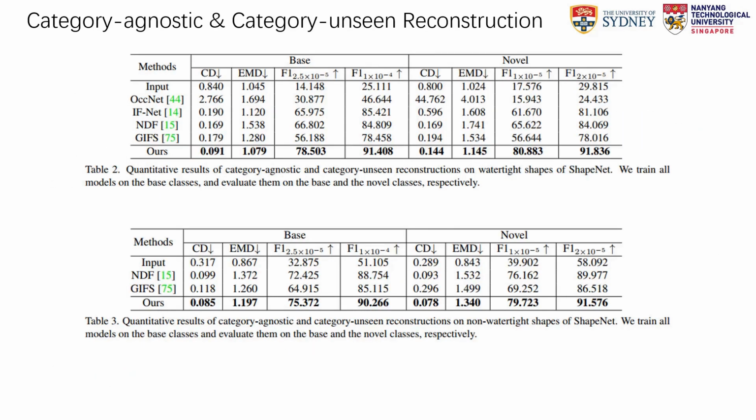Furthermore, we conducted category-agnostic and category-unseen reconstruction experiments to explore the generalization ability. We trained models on 4 base classes and evaluated them not only on the 4 base classes, but also on another set of 4 novel classes unseen during training. Since other implicit methods can only handle watertight shapes, we reported the results for watertight and non-watertight shapes separately. Our method outperformed others by a large margin, both on base and novel classes.